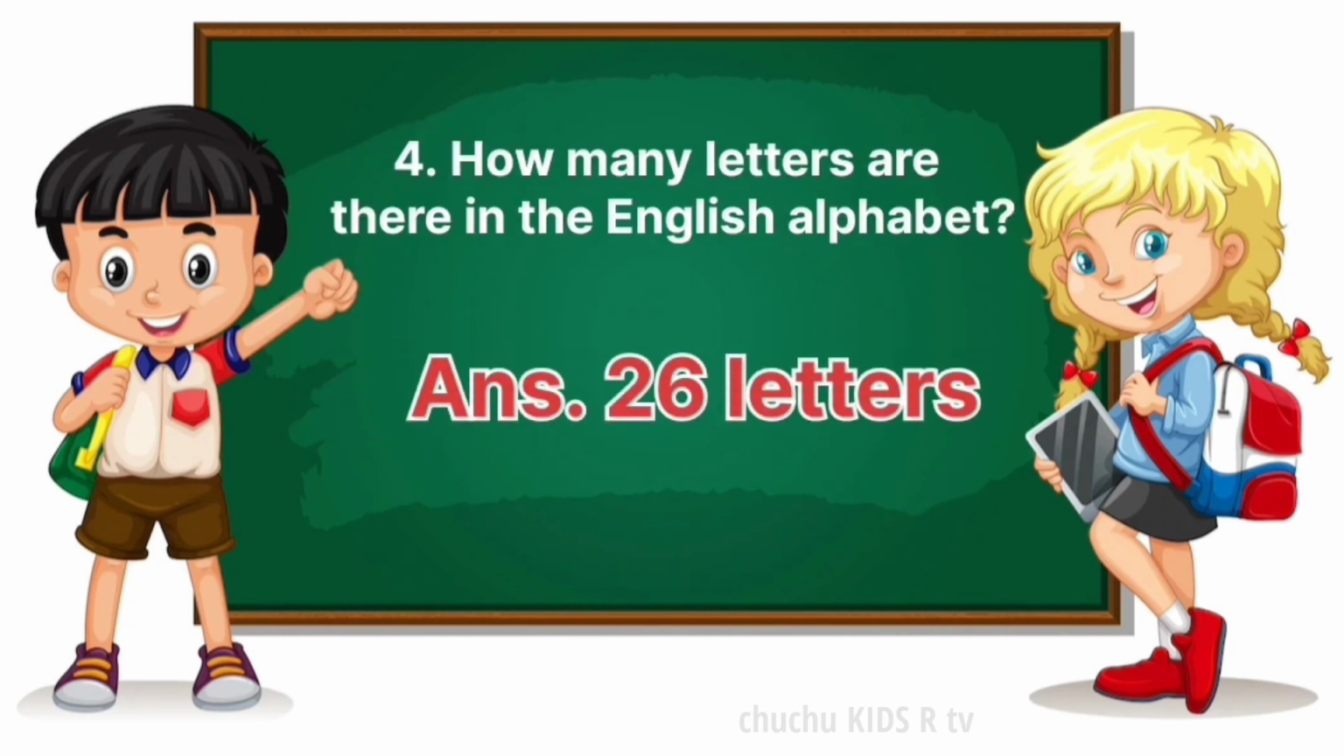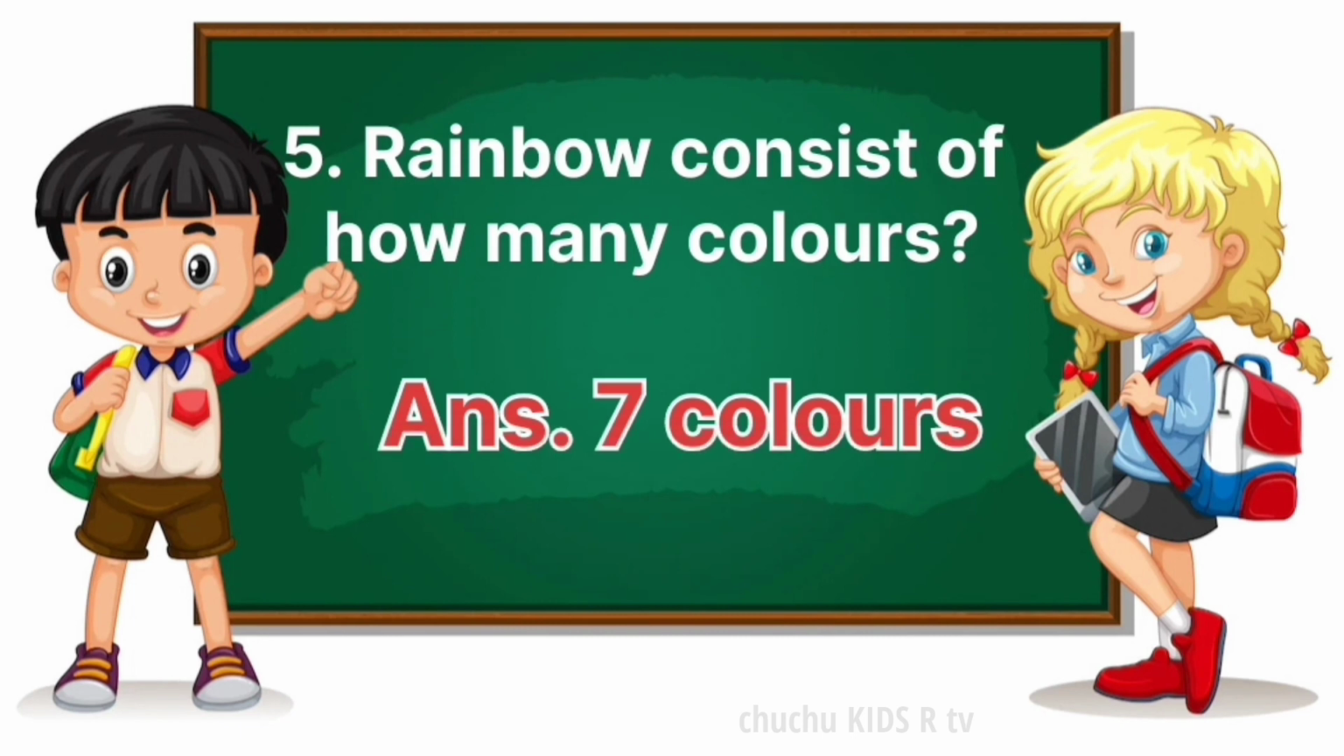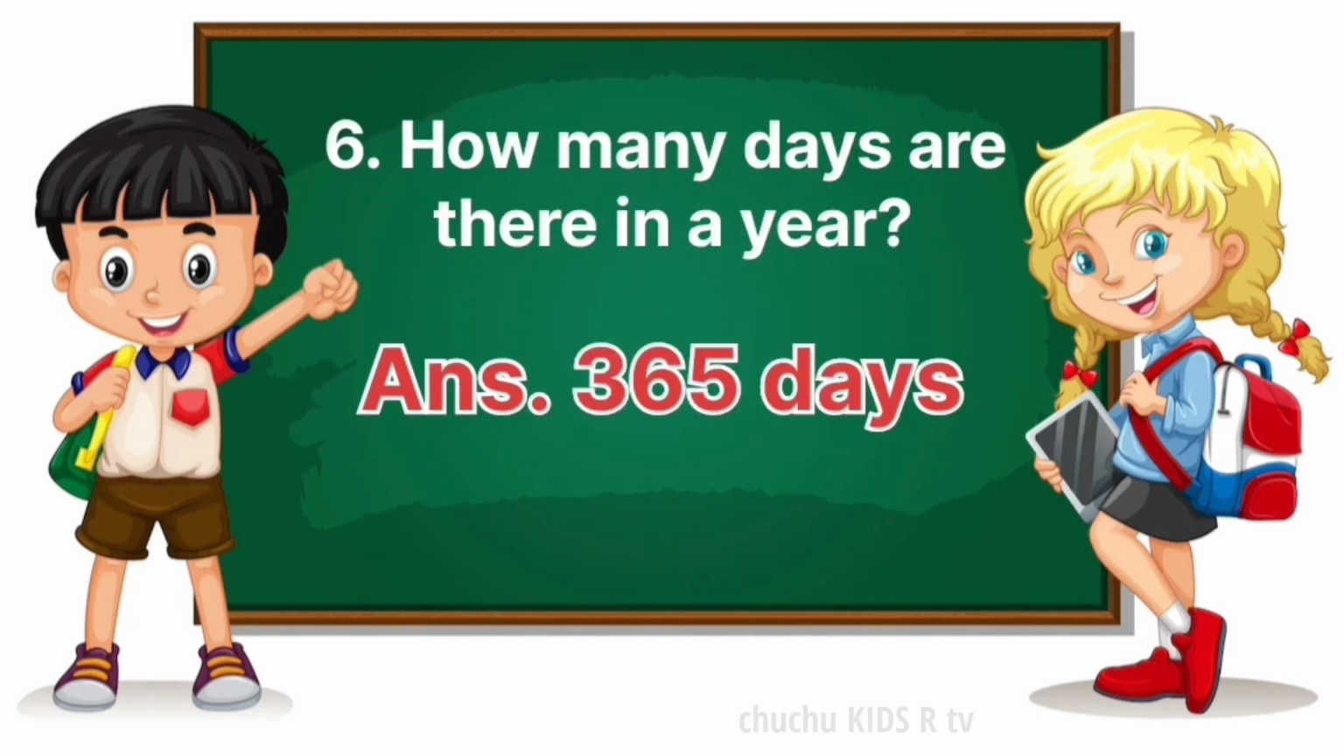How many letters are there in the English alphabet? 26 letters. Rainbow consists of how many colors? 7 colors. How many days are there in a year? 365 days.